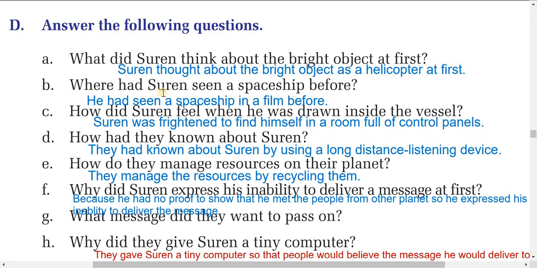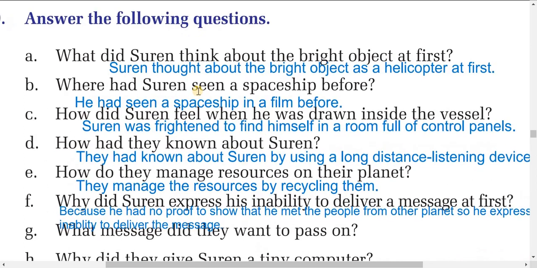Now B. Where had Suren seen a spaceship before? See, here it's very easy. Dear students, you can do it yourself. So Suren had seen a spaceship in a film before. You can see the answer here, dear students.